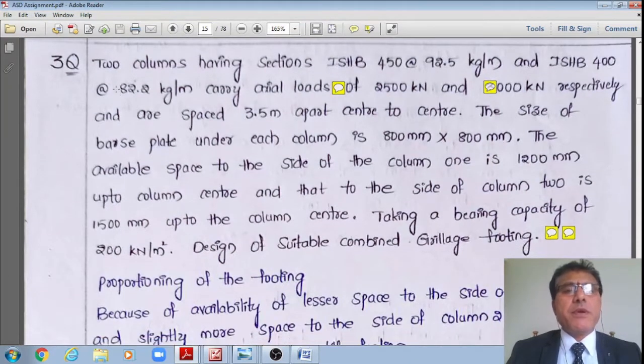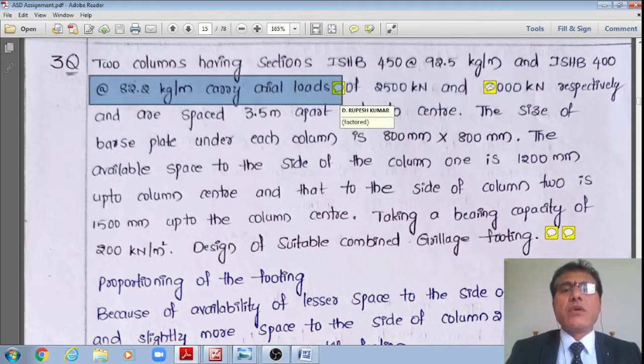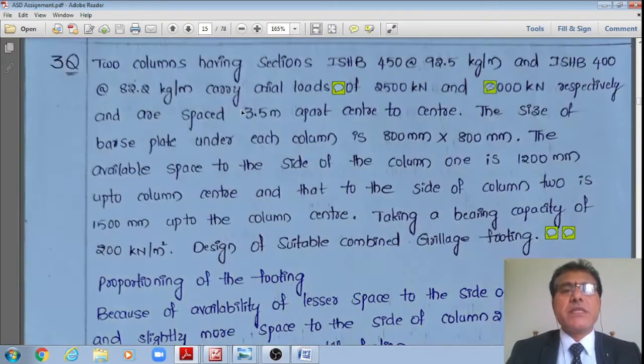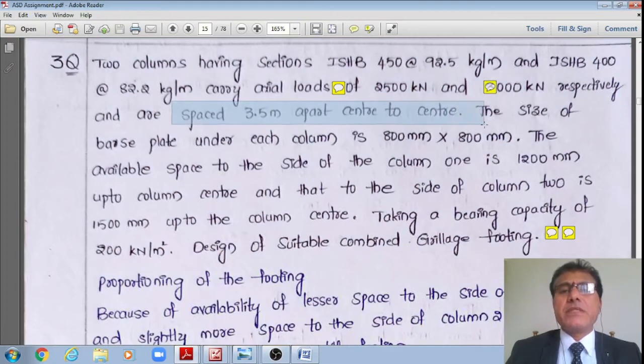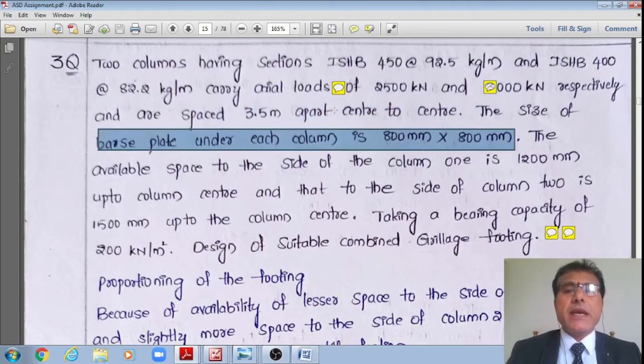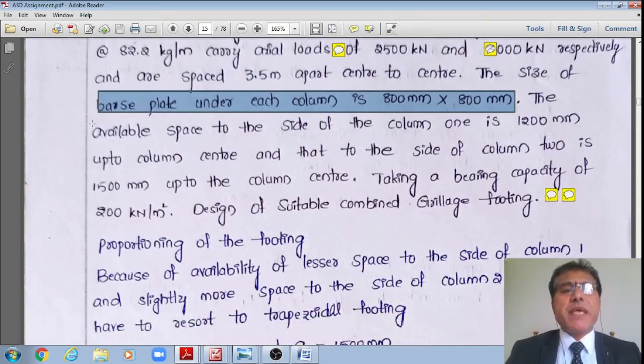Now this is a numeric problem wherein two columns having sections ISHB 450 at the rate of 92.5 kg per meter and ISHB 400 at the rate of 82.2 kg per meter carry axial loads, these are the factored loads, students, right, of 2500 kilonewton as well as 2000 kilonewton respectively, and are spaced 3.5 meter apart, center to center. The size of the base plate under each of the columns is 800 by 800 mm, right?